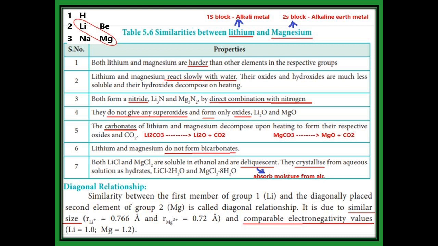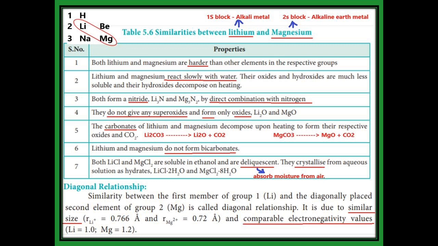Lithium metal is a 1s block element and an alkali metal. Magnesium is a 2s block element and an alkaline earth metal. You see that in the periodic table they are diagonally placed, but they have similar properties. First property: both are harder when compared to the other elements of their respective groups. Second, they react very slowly with water, and their oxide and hydroxide are much less soluble, and their hydroxide